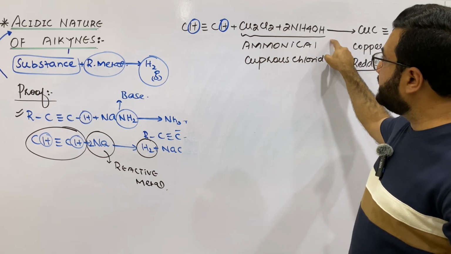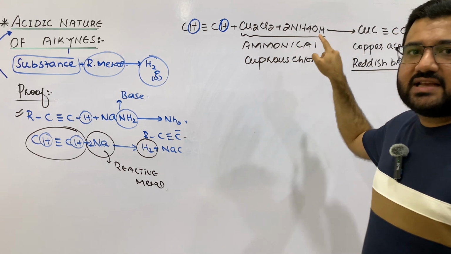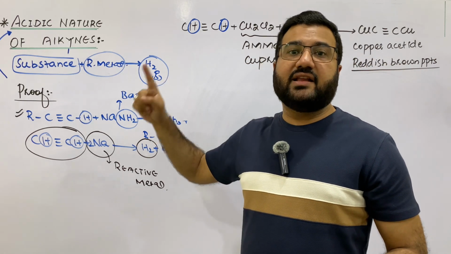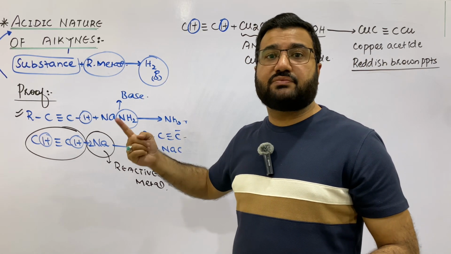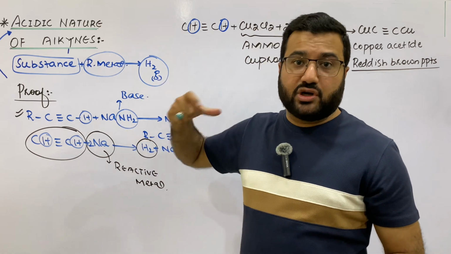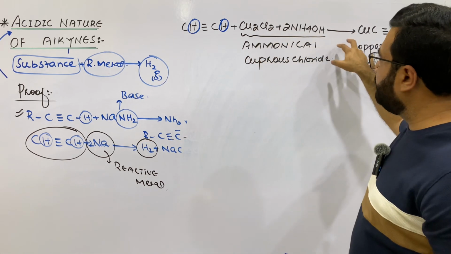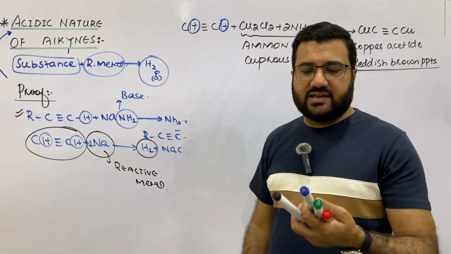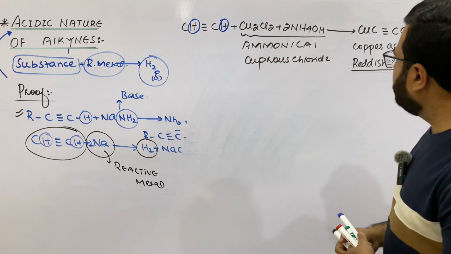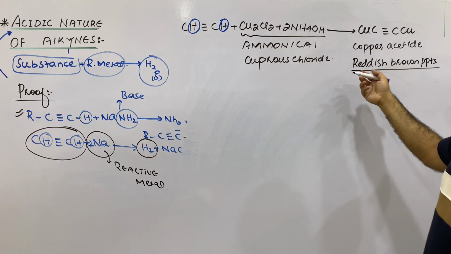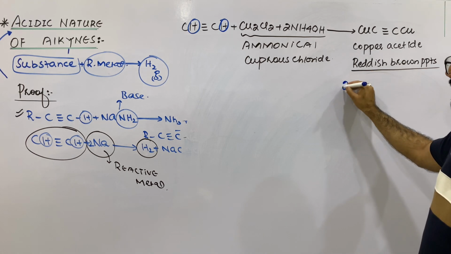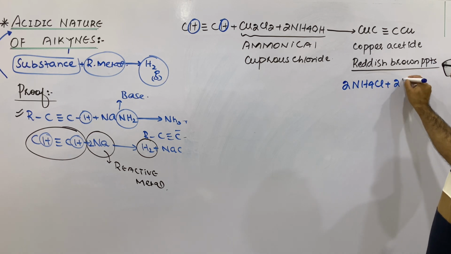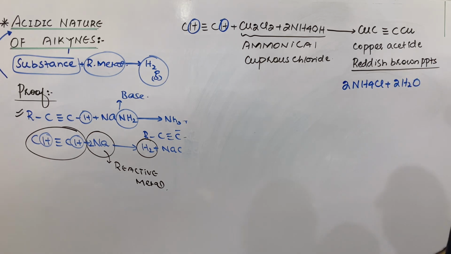And this reaction is used as an identification test of ethyne. It can be used to distinguish between ethyne and ethene, and between ethyne and ethane, because ethyne will show this reaction positive and both ethene and ethane will show this reaction as negative. And then the byproducts are produced, and those byproducts are basically 2 NH4Cl and 2 moles of water.